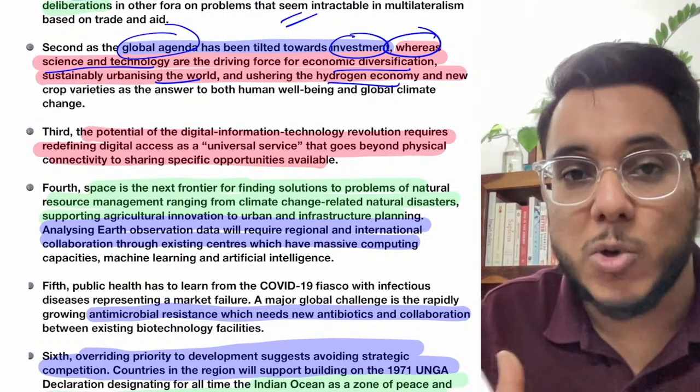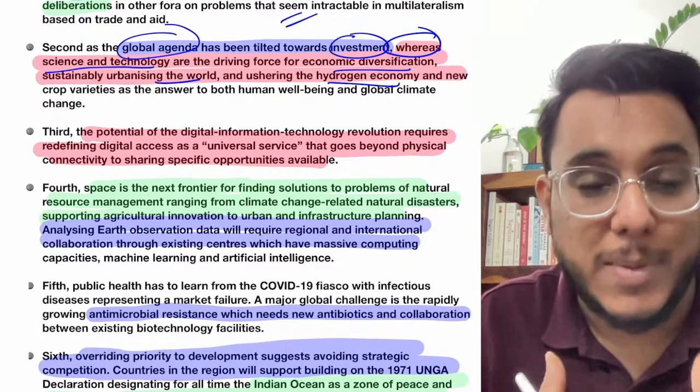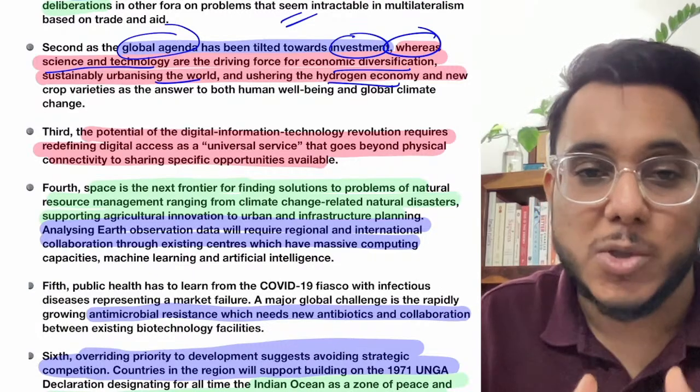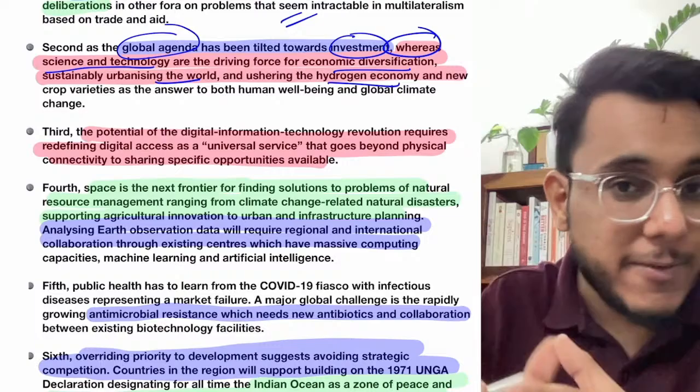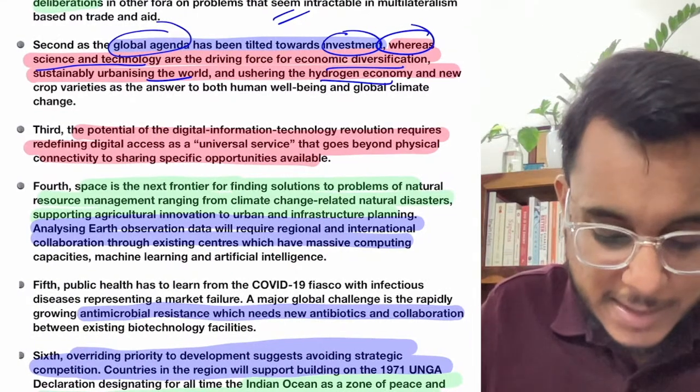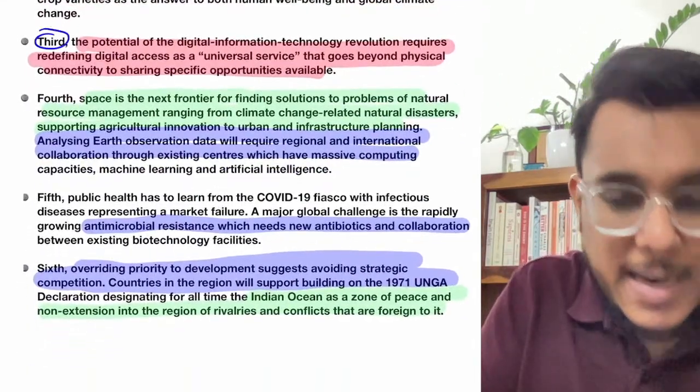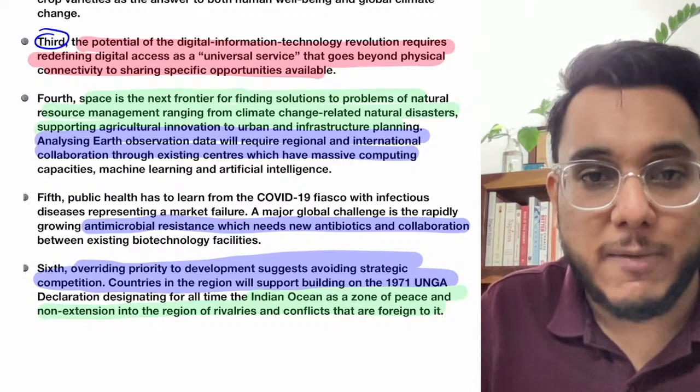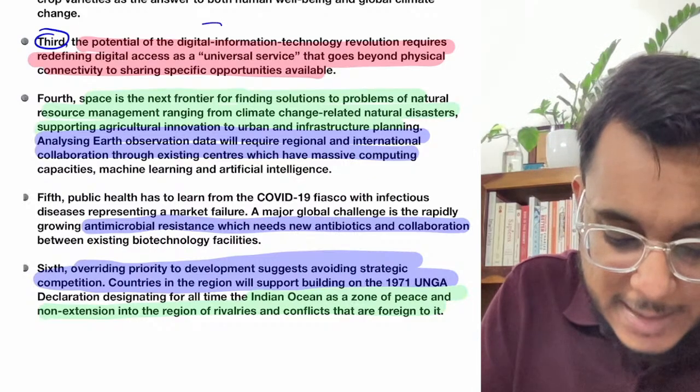All of these particular solutions can be provided by science and technology, but the focus on science and technology has not been much. So rather than the investment, we need to reorient towards science and technology.